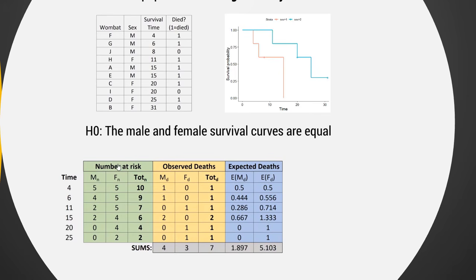So here are the numbers at risk in the green part of this table: the number at risk of the male wombats, the number at risk of the female wombats, and the total number at risk. We can then look at the observed deaths at each time period. At time period 4, there was one male wombat that died. At 6, there was another male wombat that died. One female died at 11, 2 males died at 15, and then there were 2 females that died later than that. So the total number of deaths was 7, meaning that 3 of these 10 wombats were censored.